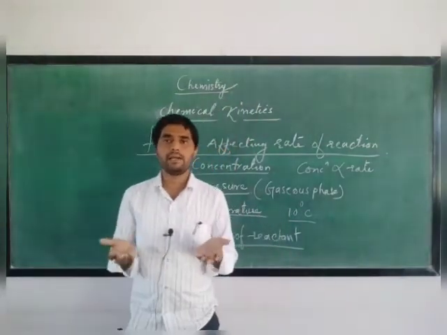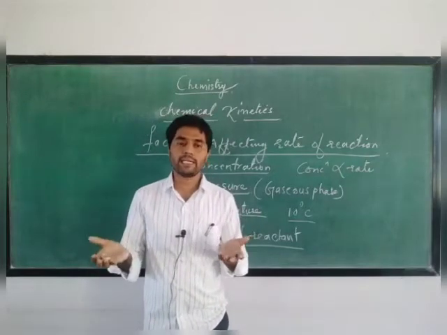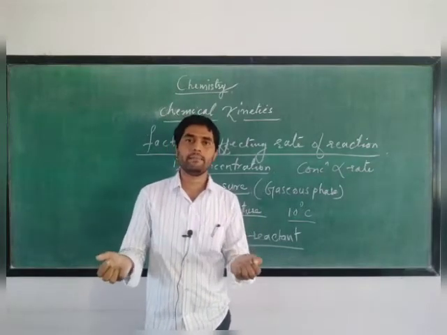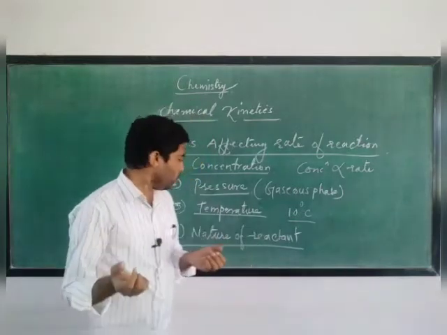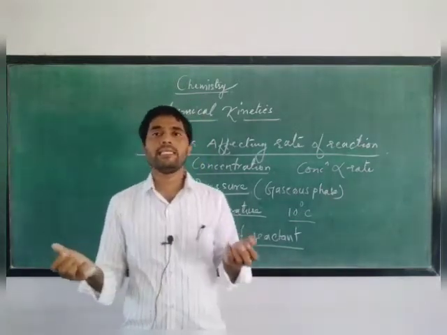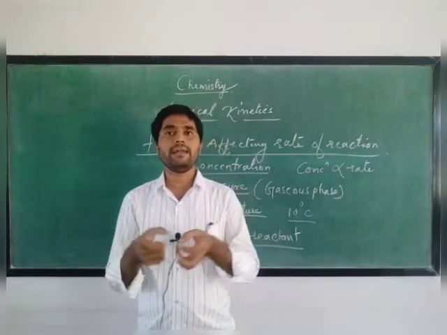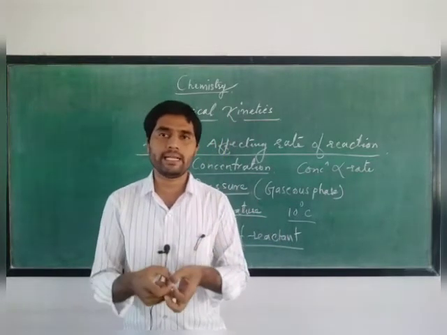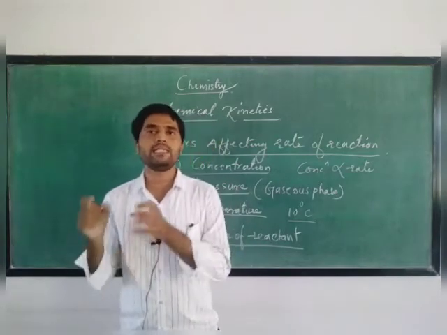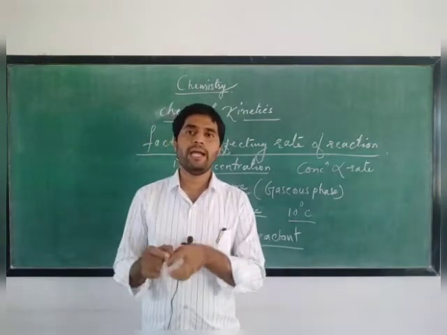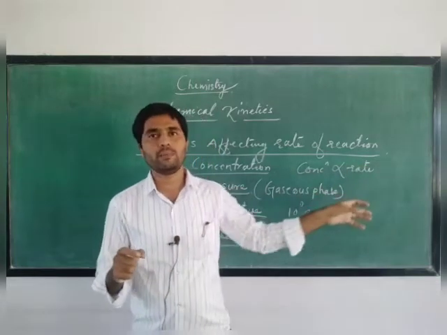If in a chemical reaction we have two reactants, A and B, and their nature is similar, they are interacting, they have a force of attraction between them, then definitely these two reactants may collide, interact and give the product.